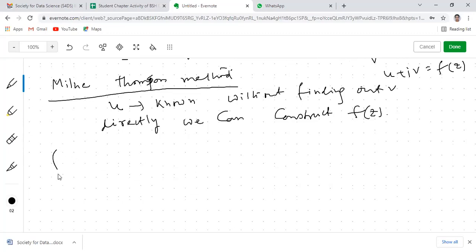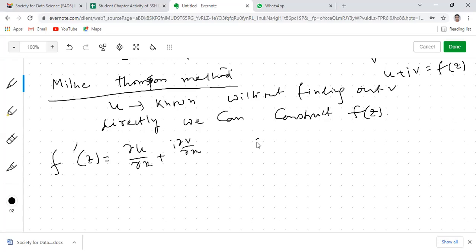You know that f dash z can be written in terms of the partial derivatives with respect to u and v. That means del u del x plus i del v del x, or del u del y plus i del v del y. In that way we can represent the derivative of a complex valued function.